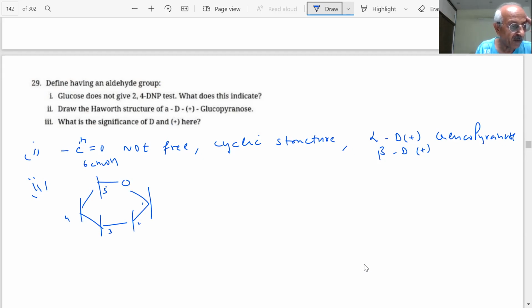Then OH on the carbons, and the rest are hydrogens. So you can draw the open chain structure, and from that we can draw this alpha and beta, where OH will be reversed on the top. What is the significance of D? What does D tell us about glucose?